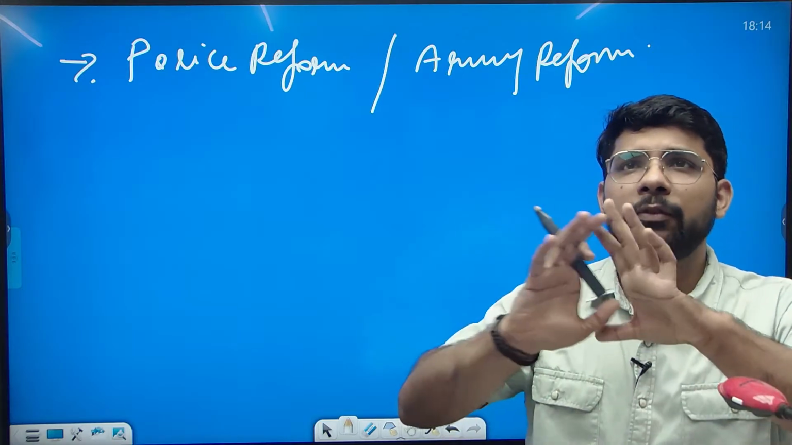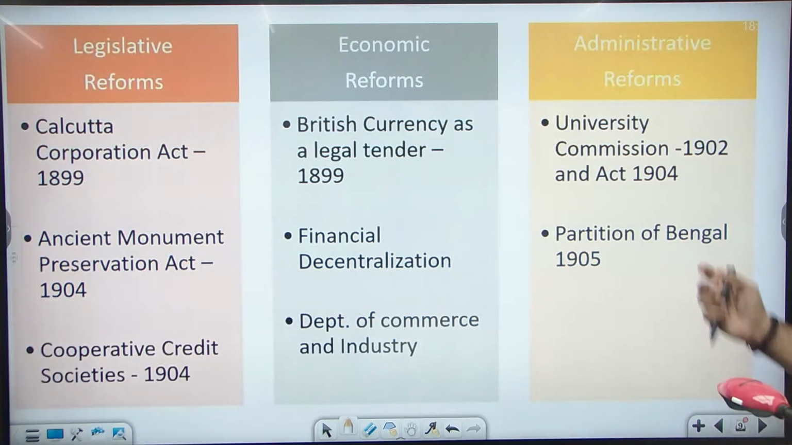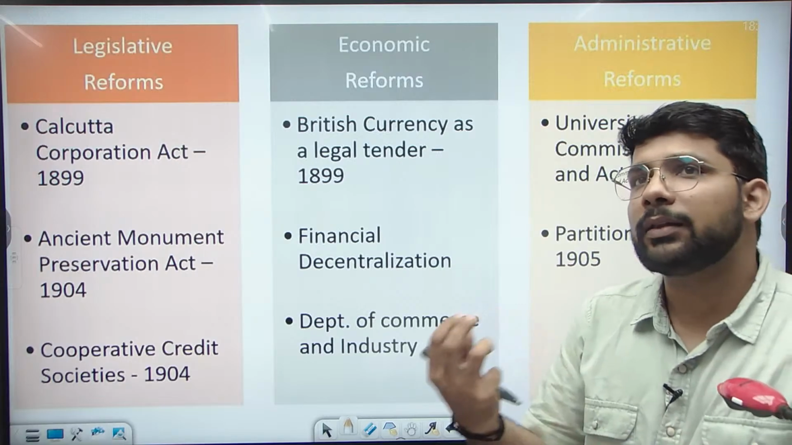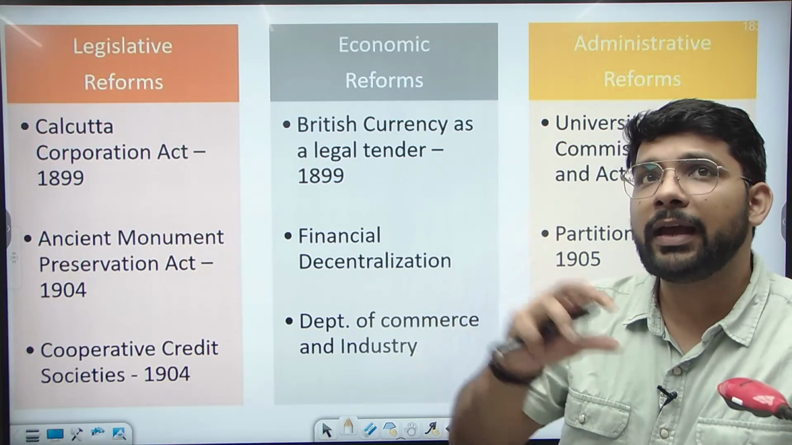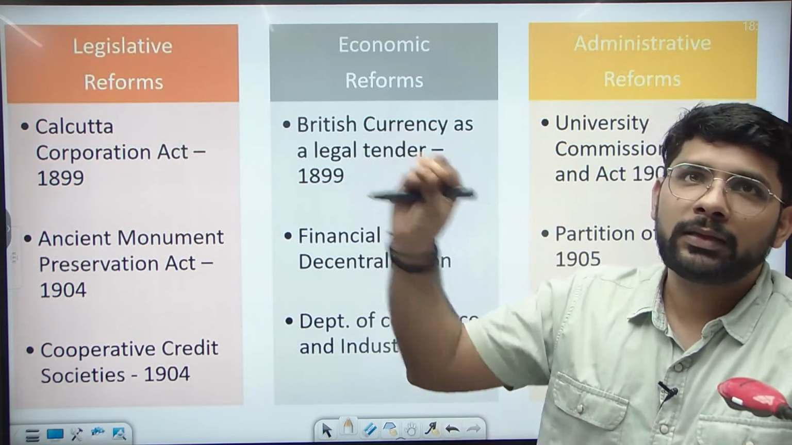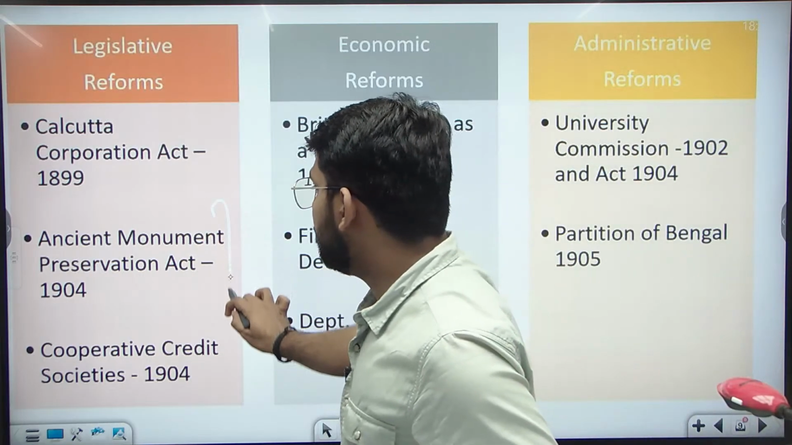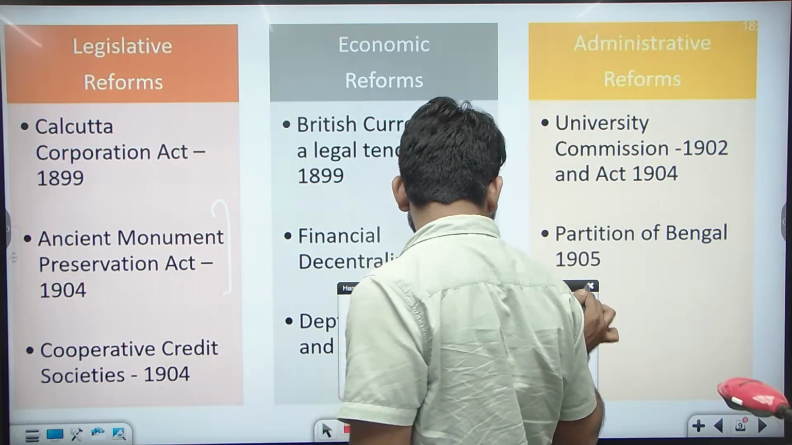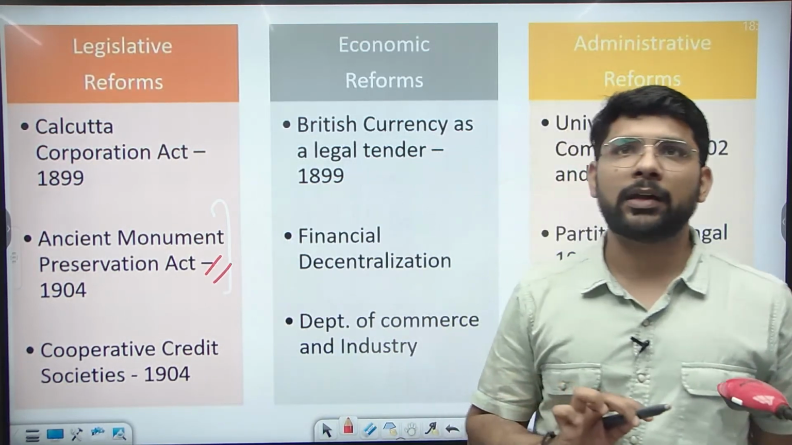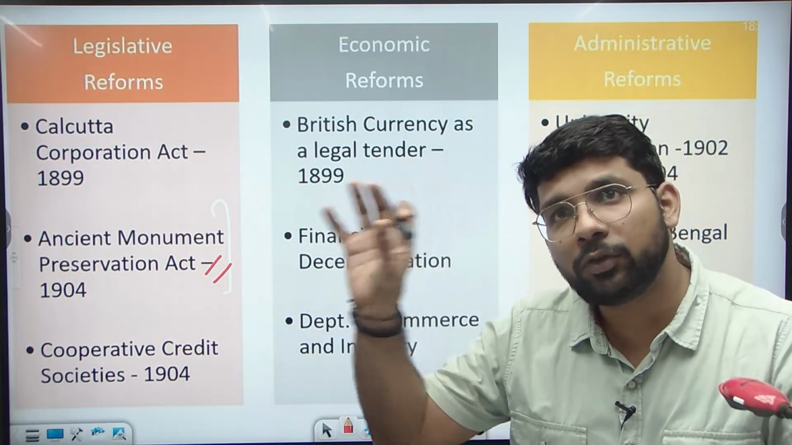So if we sum up in a very legible manner, we can see this diagram. We can represent it in this form in the paper. Number 1, legislative reforms. The Calcutta Corporation Act of 1899, we discussed it. He introduced this act, and the nominated members in the Calcutta Corporation increased. Then the Ancient Monument Preservation Act of 1904. This was one of the important acts by Lord Curzon, specifically for the preservation of the monuments.